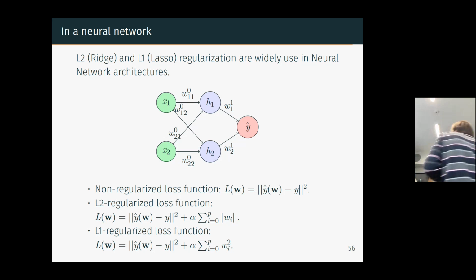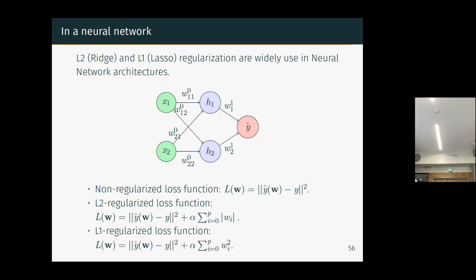And in a neural net, you can do exactly the same. When you define a layer, you can say, okay, I will apply a regularization to this layer. You see that this is a simple neuron with two input features. Here I removed the mention of the activation function, but there is always an activation function. And here is a hidden output. So it is a multi-layer perceptron, but a very simple one with only three neurons.